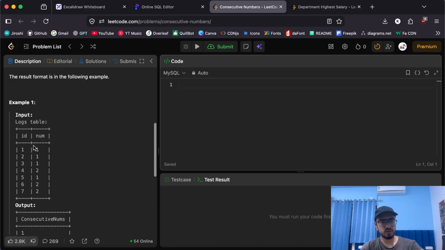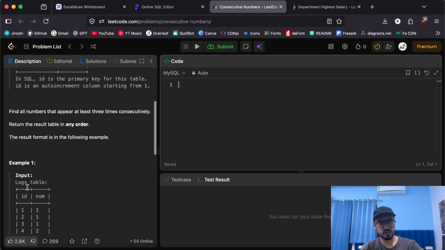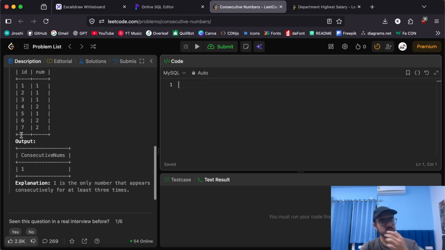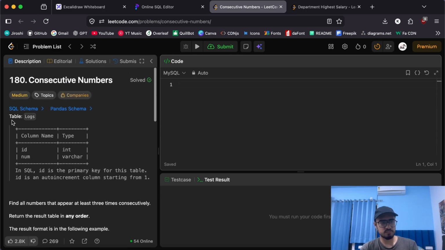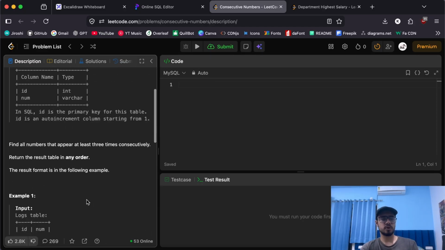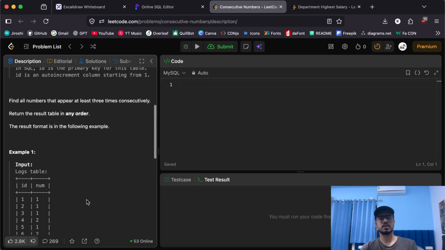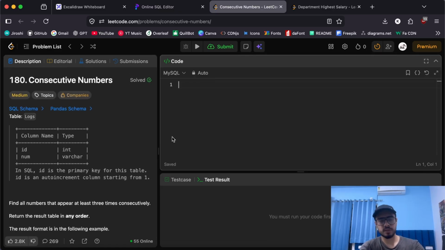We have a logs table with an id and num column, so we have to return the consecutive numbers. These are going to be distinct consecutive numbers that we have to return, as per my understanding. The table is logs, where id is the primary key and auto increment column. That's the basic stuff. So the problem basically is we need to return all the numbers that appear consecutively at least 3 times. Let's see how we can go about writing such a query.